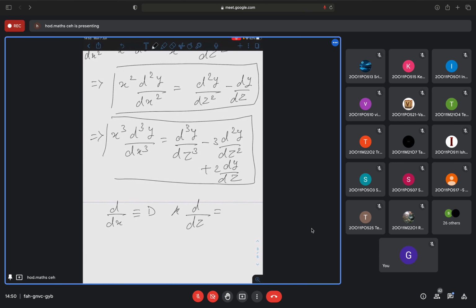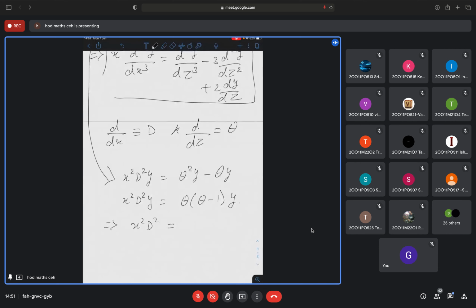So similarly, for the second one, I can write x square D square y as theta square y minus theta y. That is x square D square y is equal to theta square minus theta, or I can write theta into theta minus 1 y. So that means x square D square, I can write it as theta into theta minus 1. So this I will replace in the given question. x square D square I will replace with theta into theta minus 1, and xD is replaced with theta.